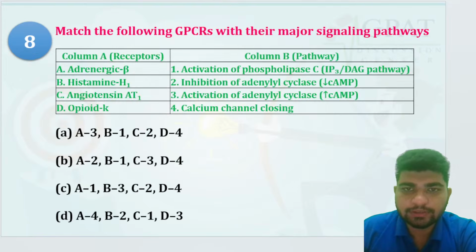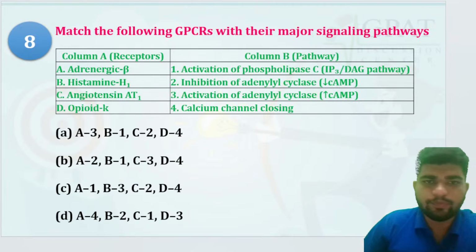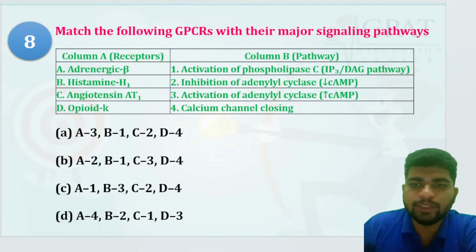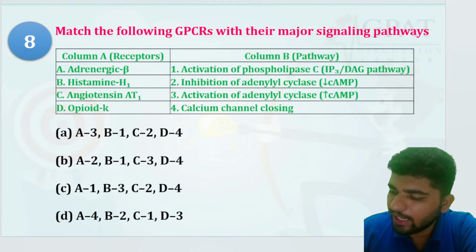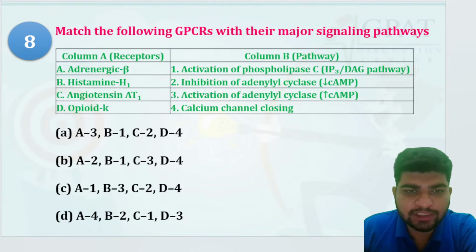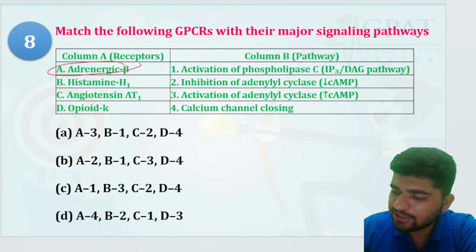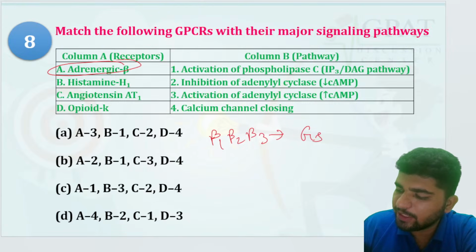Match the following GPCRs with their major signaling pathways. We have adrenergic, histamine, angiotensin 1 and opioid K. Adrenergic, all the beta 1, beta 2 and beta 3, are Gs mediated, isn't it?